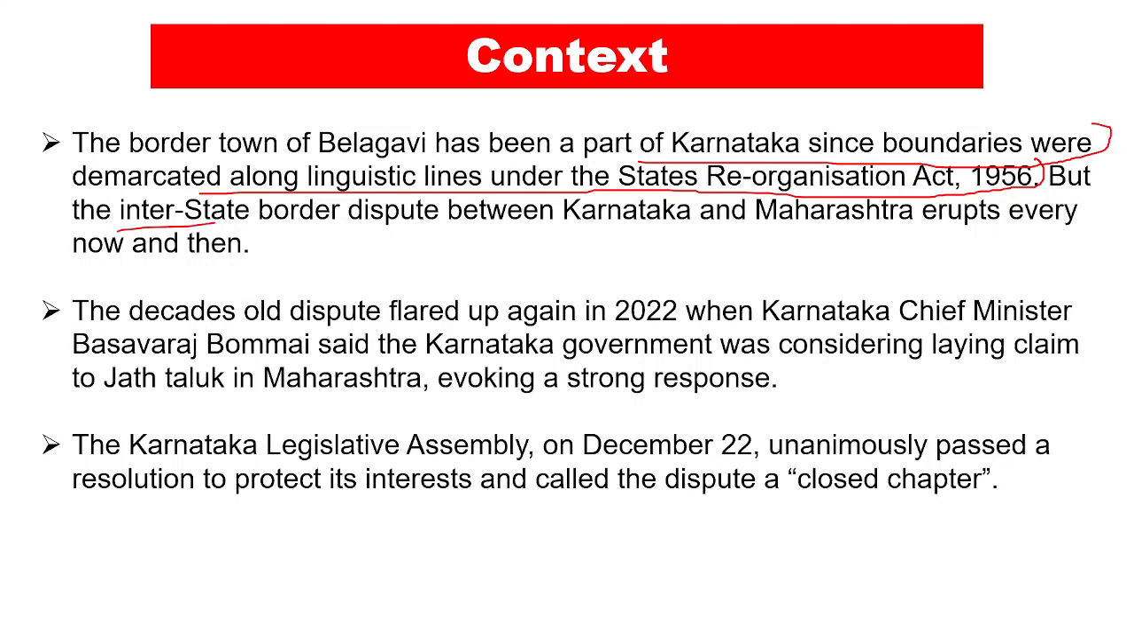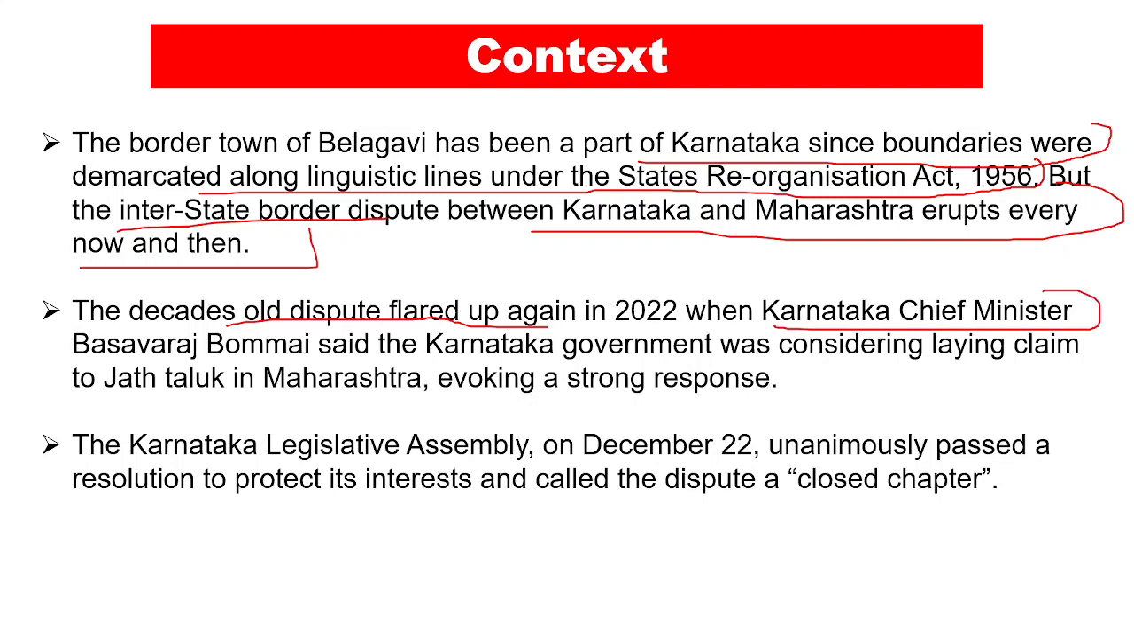But the interstate border dispute between Karnataka and Maharashtra erupts every now and then. This is not a recent phenomenon, it has been going on from the past. But in the recent past, what we have seen is that in 2022, the old dispute flared up again, and this basically happened because Karnataka Chief Minister Basavaraj Bommai said that the Karnataka government was considering laying claim to Jat Taluk in Maharashtra, and it evoked a strong response from Maharashtra as well as the locals got into fights.